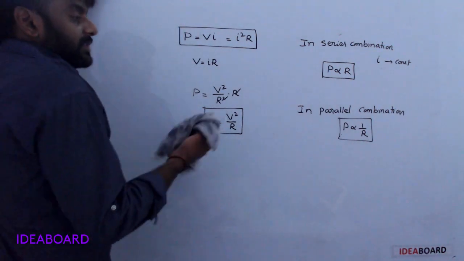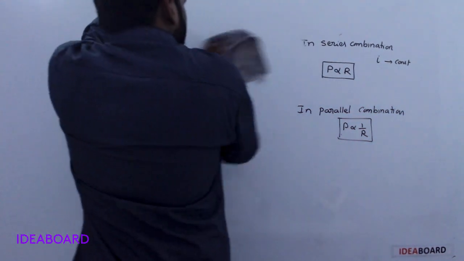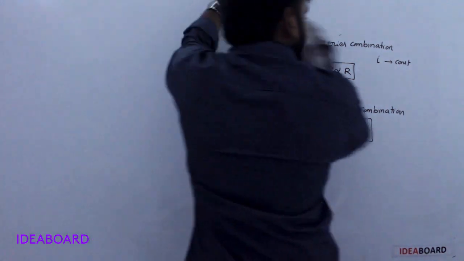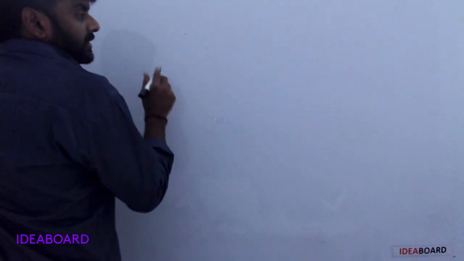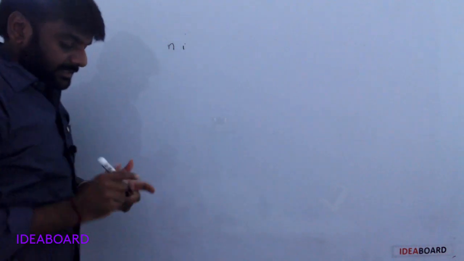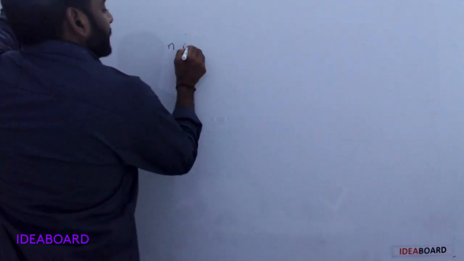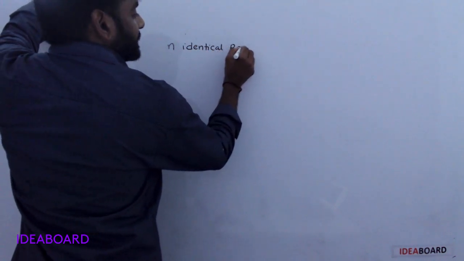It is series combination and parallel combination. And next one, N identical resistors.